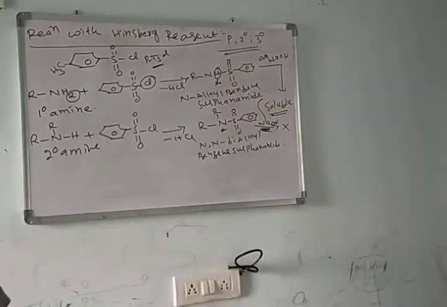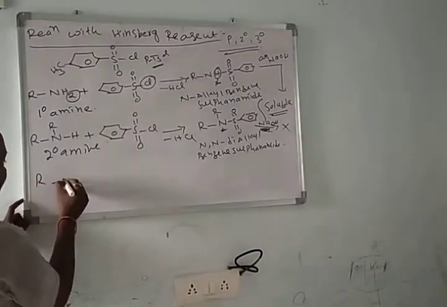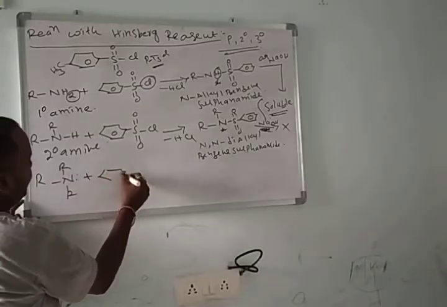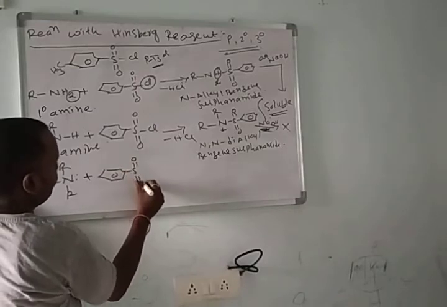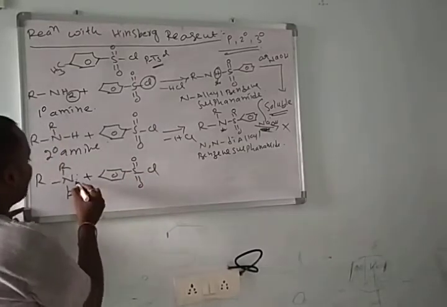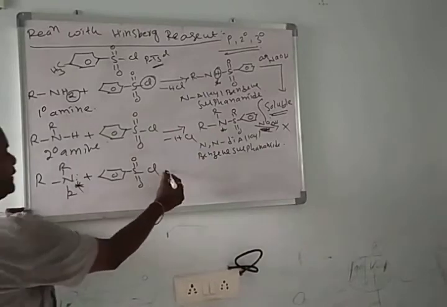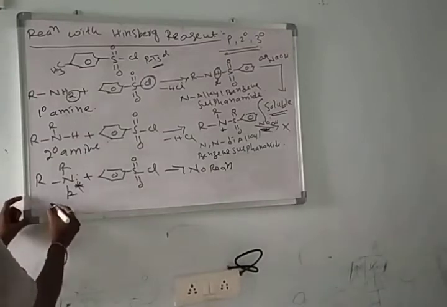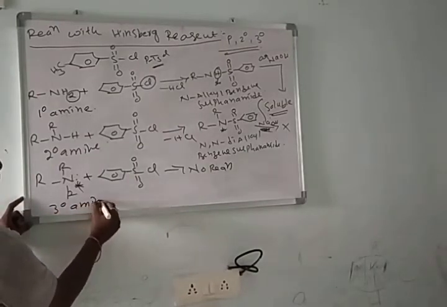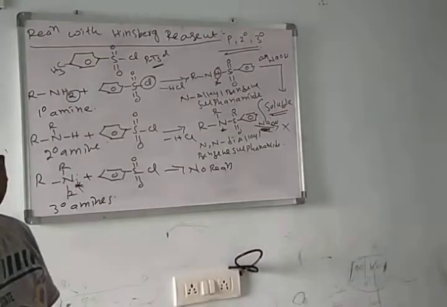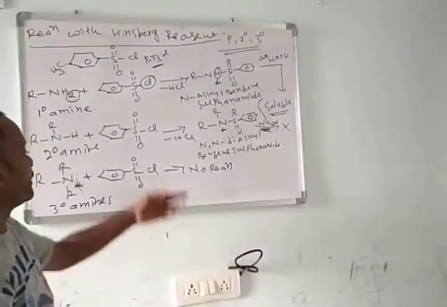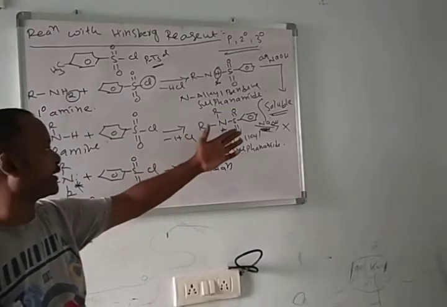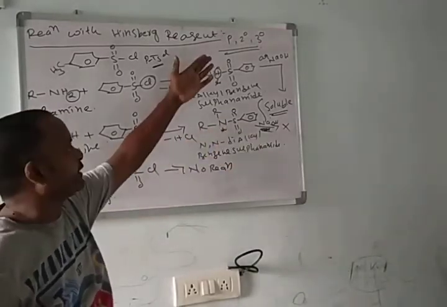We take tertiary amines. Tertiary amines react with benzene sulfonyl chloride. Due to the lack of hydrogen, there is no reaction between tertiary amines and benzene sulfonyl chloride. Here there is no reaction with benzene sulfonyl chloride, and no reaction with sodium hydroxide. Here there is a reaction.